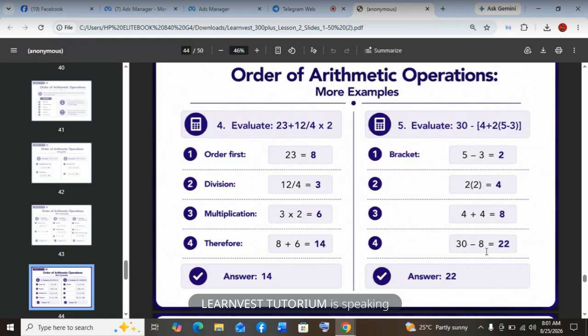Then base 5 is 0, 1, 2, 3, 4. Those are the digits you have. Base 8, you have 0 to 7. Base 10, you have 0 to 9. There is no 10 inside base 10. Then base 16, you have 0 to 9, then A to F, though in JAMB, we don't do base 16. So the general rule is that in base n, the largest single digit is n minus 1. So for base 10, it will be 10 minus 1, which is 9.